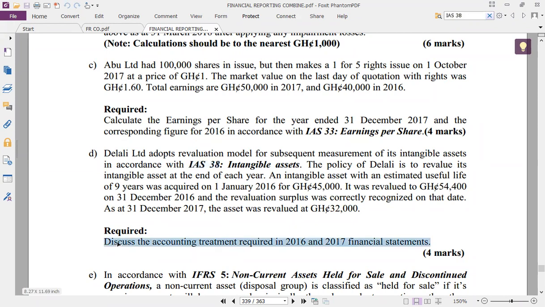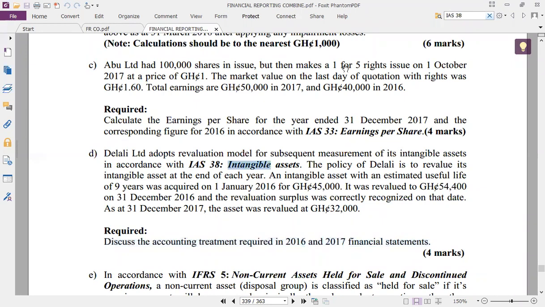The requirement says that we should discuss the accounting treatment required in the financial statements. So tell us what goes to the comprehensive income and what goes to the statement of financial position, the balance sheet. And it tells us that the company adopts what? The revaluation model.